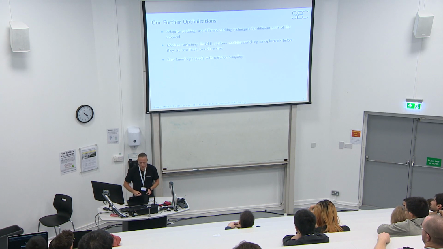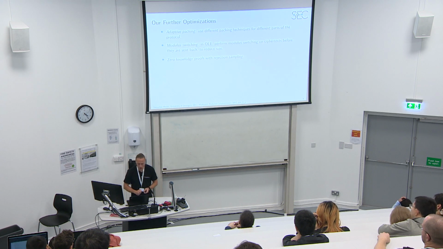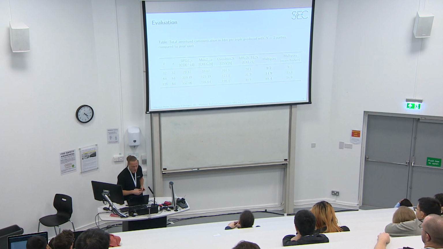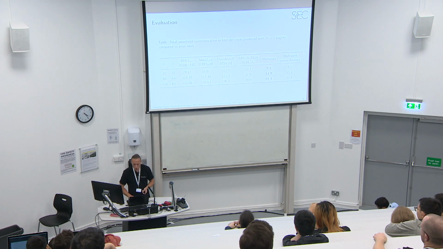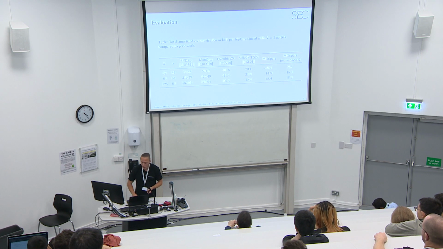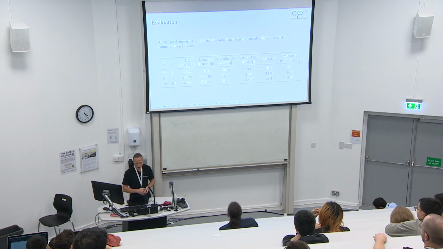And we also use zero-knowledge proofs with rejection sampling. I omitted the detail that in this protocol we also need zero-knowledge proofs to prove the correctness of the ciphertext, and we use zero-knowledge proofs with rejection sampling here, which also reduces the size of these proofs. And these optimizations together mean that the total amortized communication of our protocol in the two-party setup is more than twice as good as the previous best protocol in the same setting.